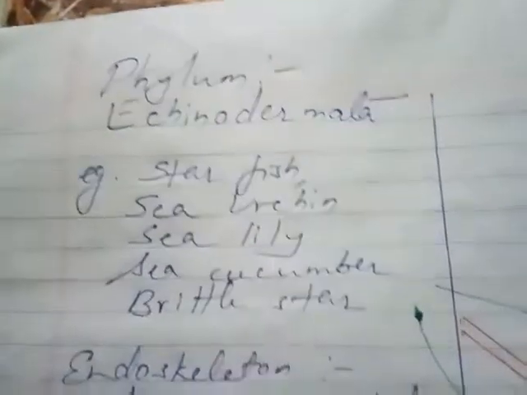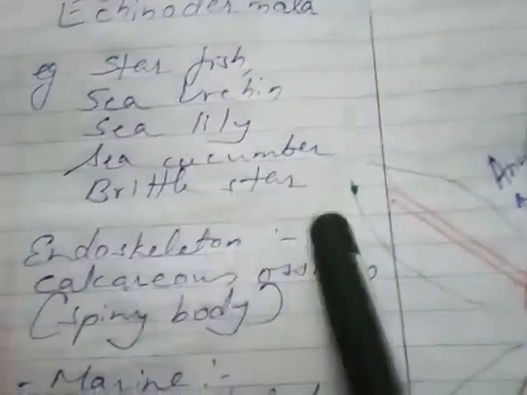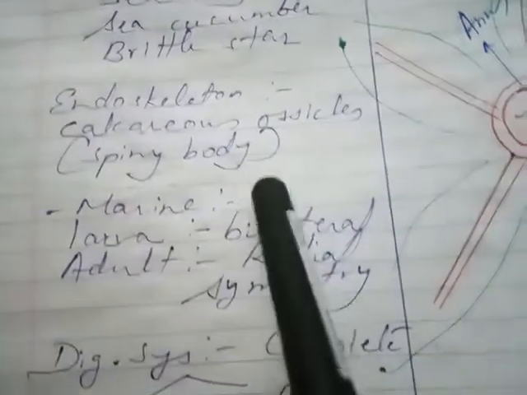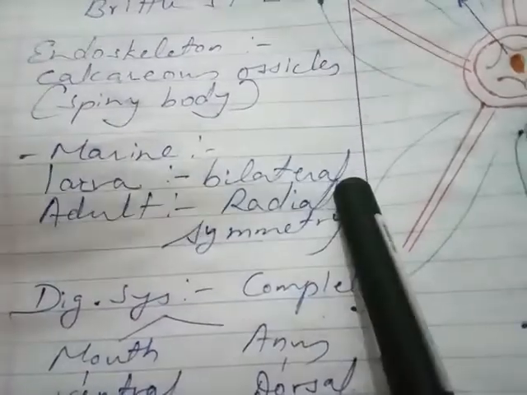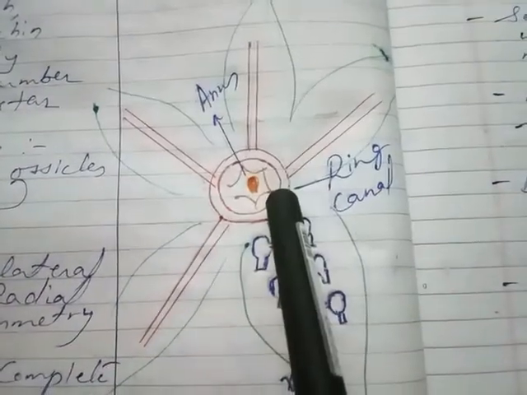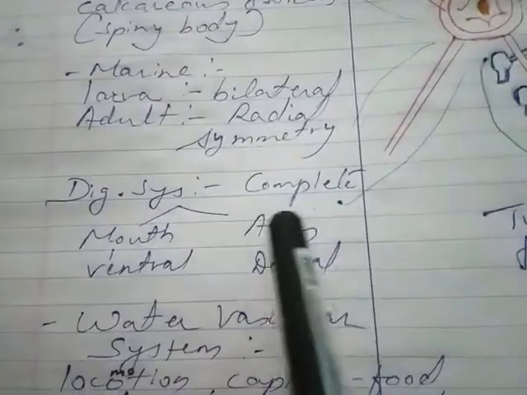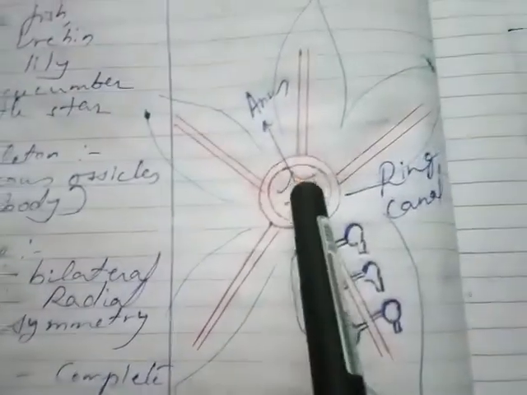Then Echinodermata. Examples: starfish, sea urchin, sea lily, sea cucumber and brittle star. Endoskeleton is of calcareous ossicles, and the body is spiny. They are marine, and the larval stage is bilateral while the adult stage shows radial symmetry. Such radial symmetry is seen in case of adults. Then the digestive system is complete. The mouth is on the ventral side while the anus is on the dorsal side. So the anus is on the dorsal side.